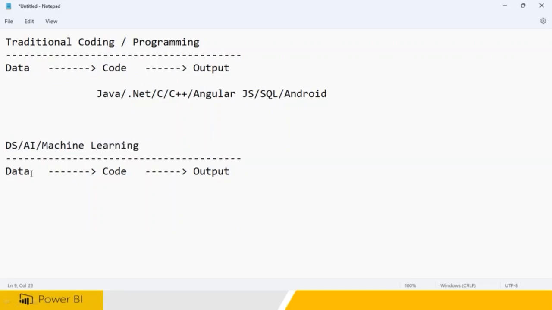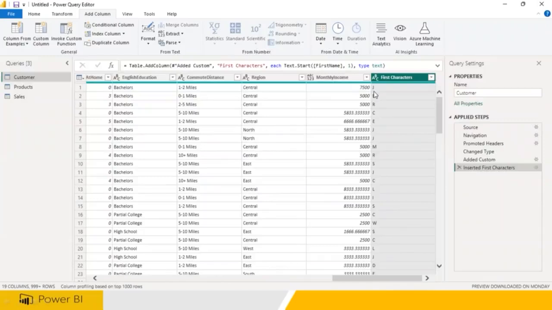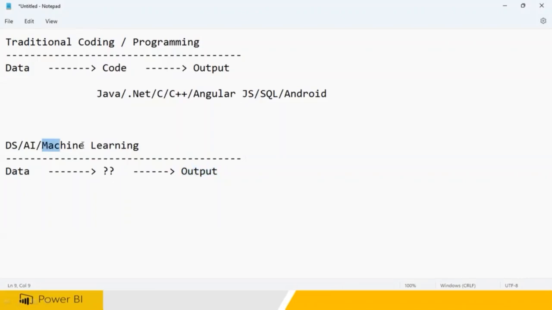So what is the machine doing? I will give data. I am not going to be writing the code. I am the developer, the programmer. I am saying, hey machine, hey computer, you take the data. Hey computer, I need this kind of an output. That is what I have done. When I give the example, Power BI automatically writes the code. So what is Power BI? Power BI is a software. Where is software available? Within the computer. What is a computer? A computer is a machine. Clear? So the machine is learning from your example. This is what is called machine learning.